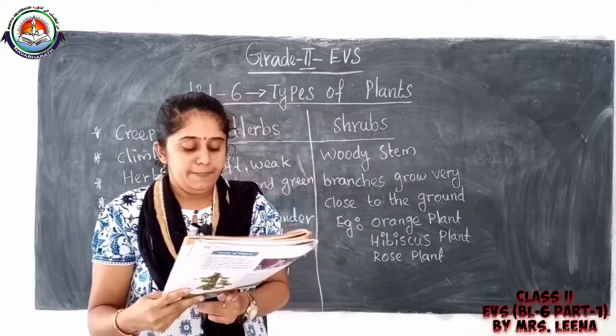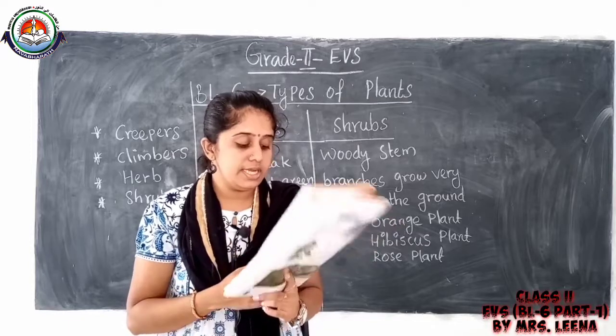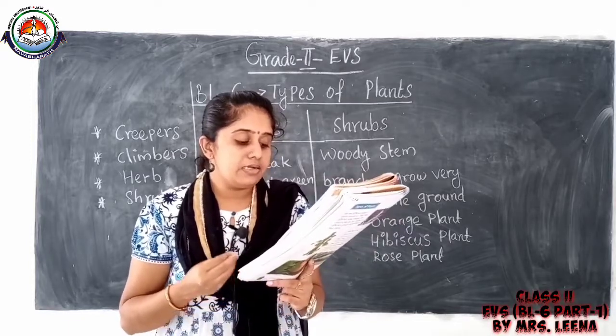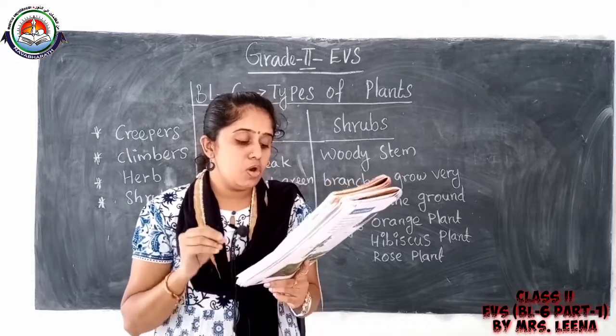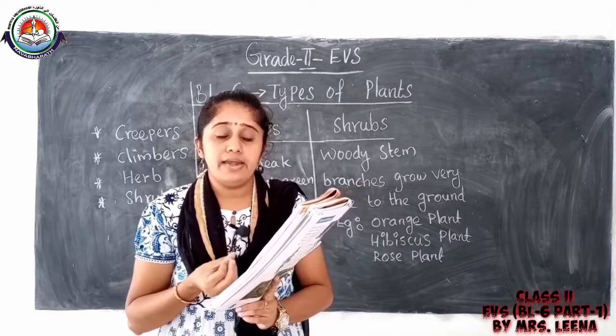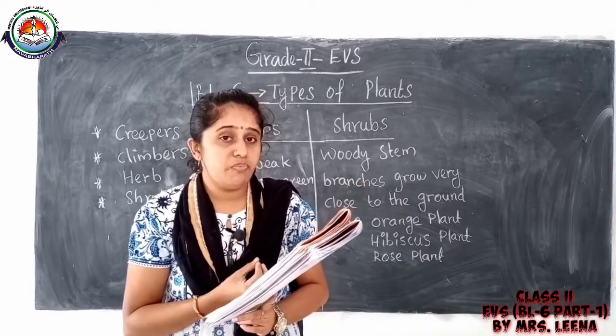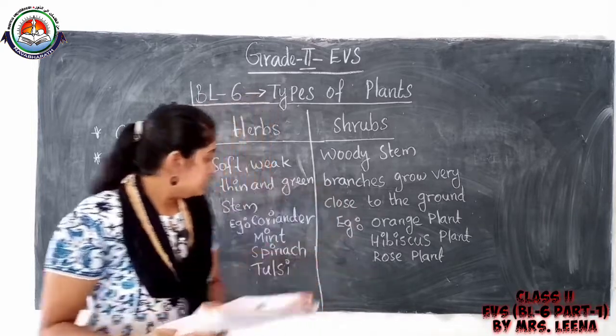Okay, children. Then coming to the third question. Coriander plants do not grow in height. Why?